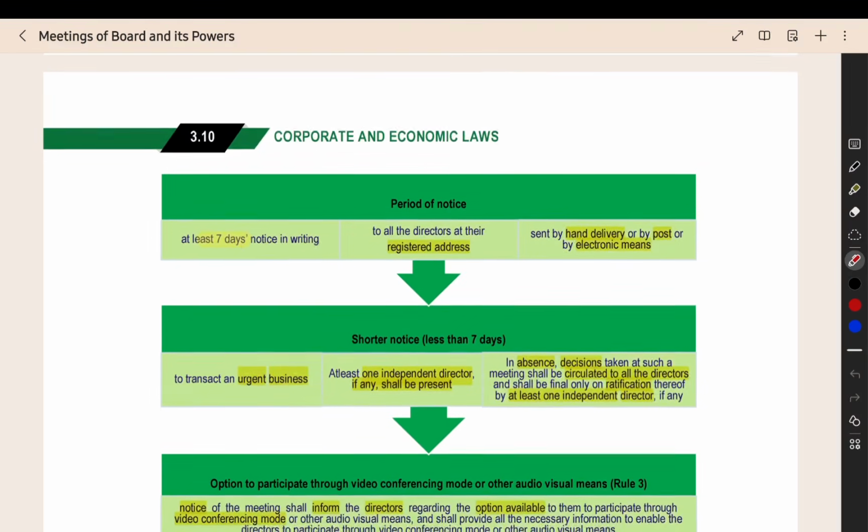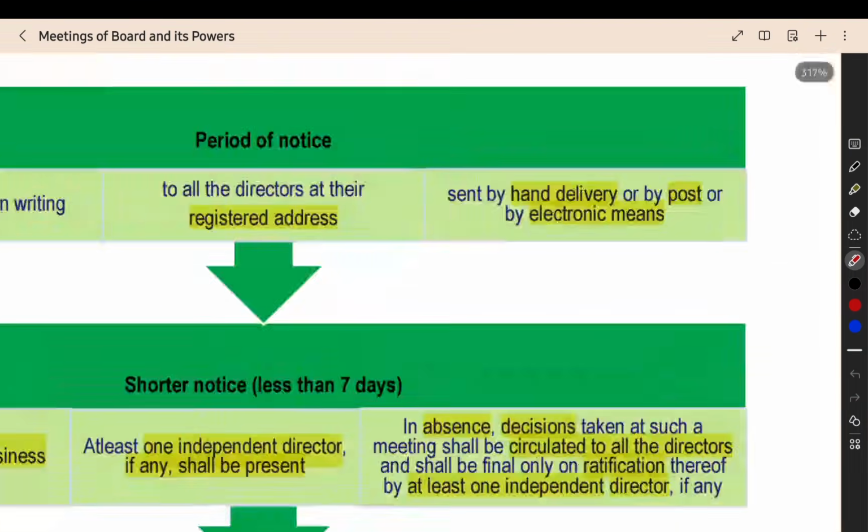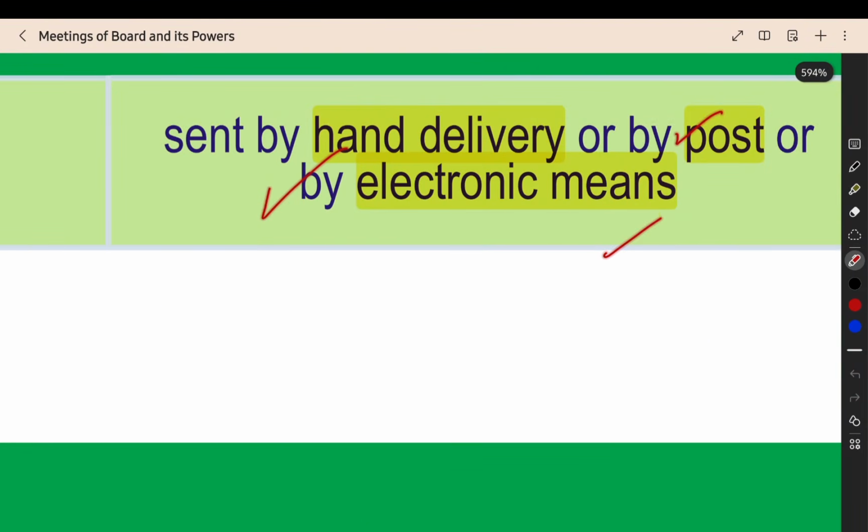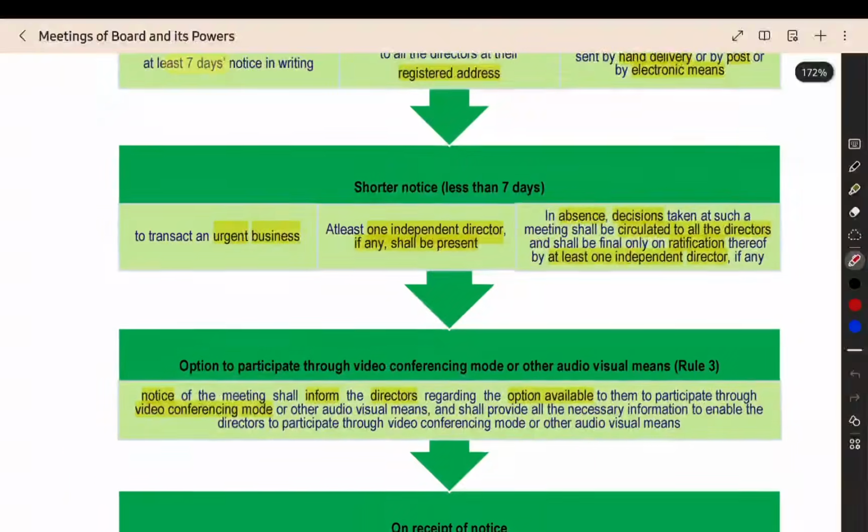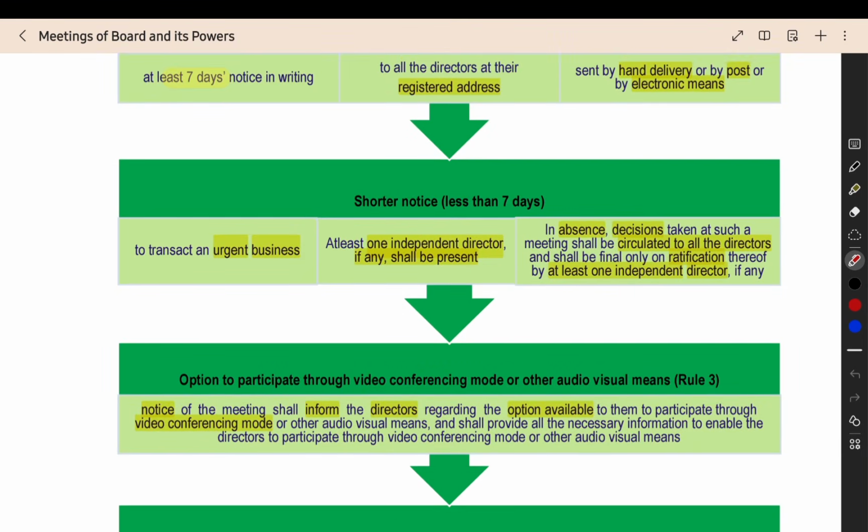Then notice of the board meeting. At least 7 days prior to the board meeting, you have to give the notice to all the directors at their registered address. You can send it by hand delivery, post or electronic means. There is no problem. If you want to give a notice which is less than 7 days for urgent business, then in that meeting one independent director should be there. If you are conducting a meeting with less than 7 days notice, one independent director should be there.